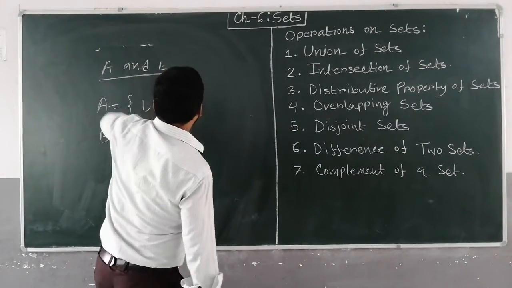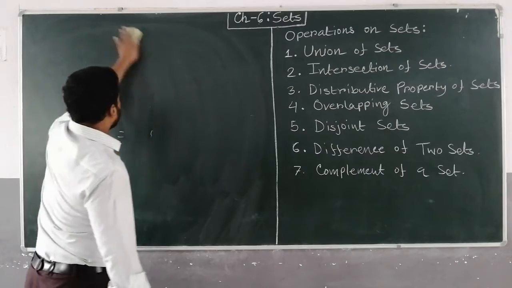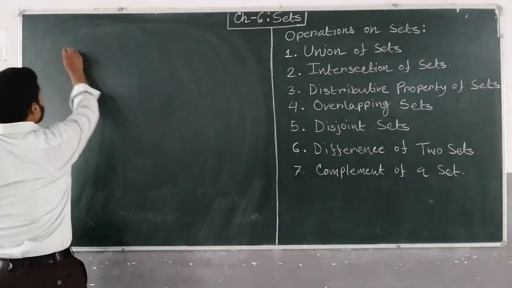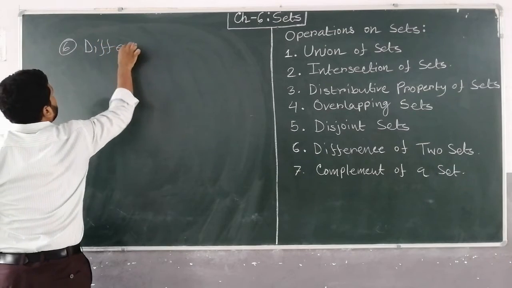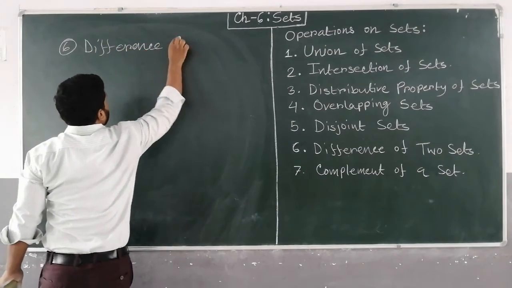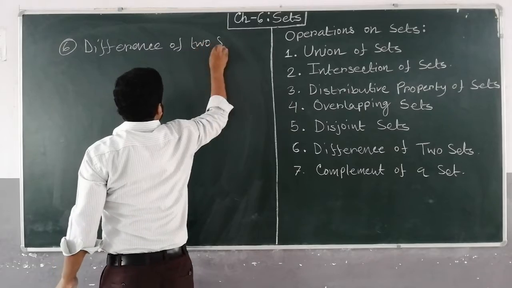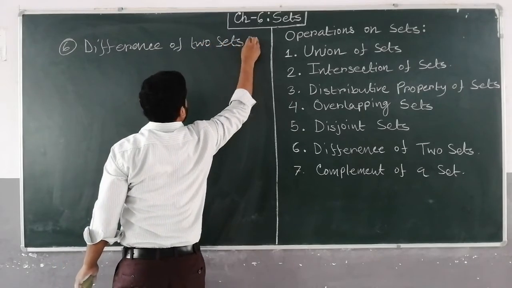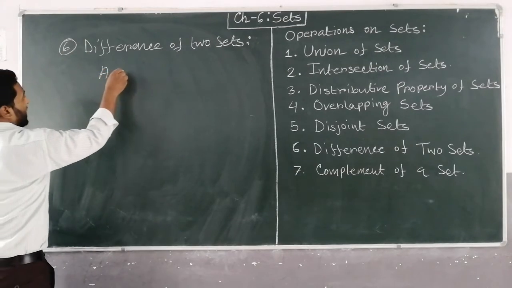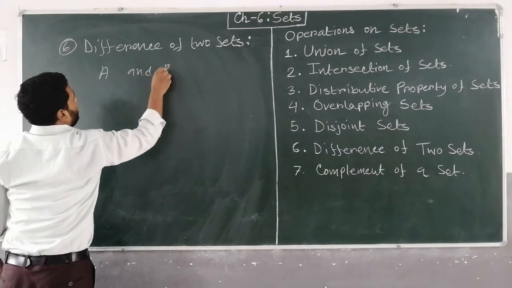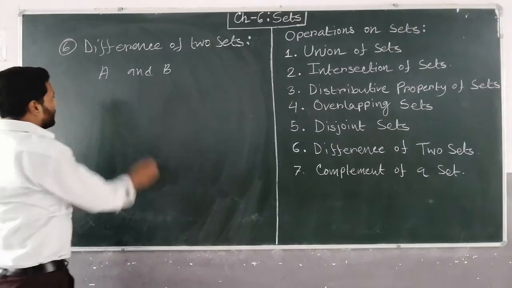Next is difference of two sets. Suppose A and B are two sets.